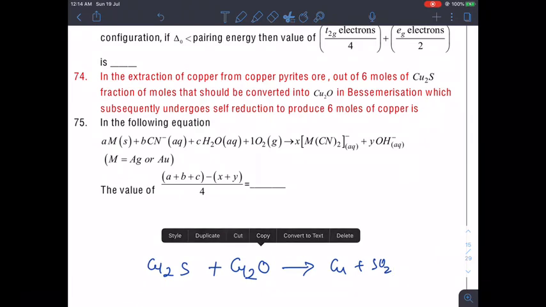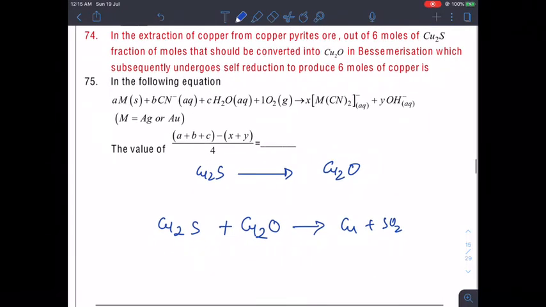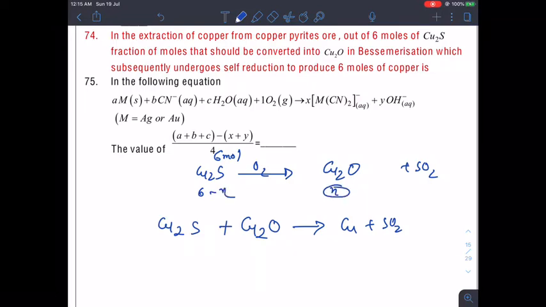They are asking that initially we have 6 moles of Cu2S. Out of this, how many moles should be converted into Cu2O, so that with roasting, this reaction is automatically completed and we get 6 moles of this.